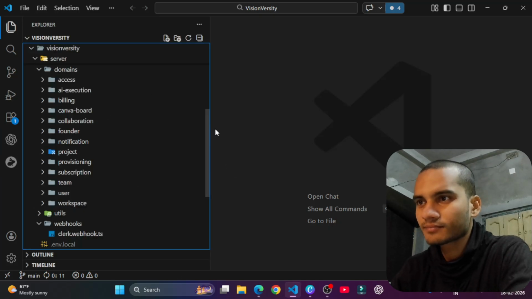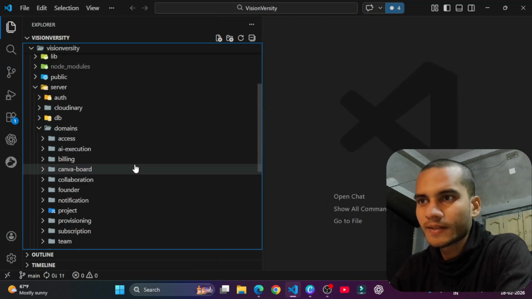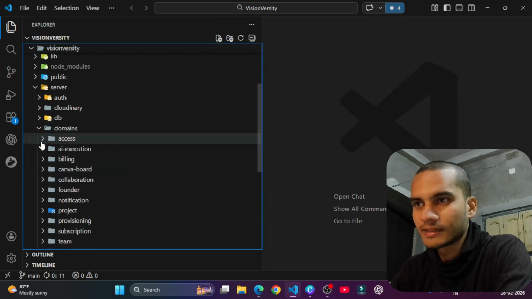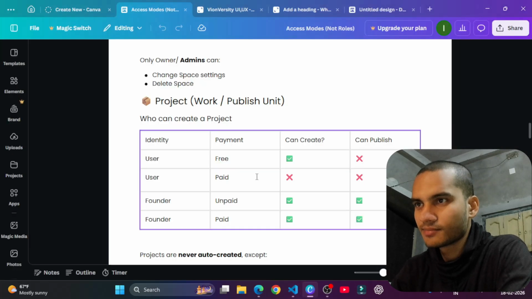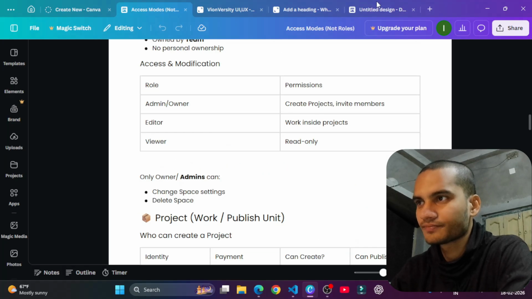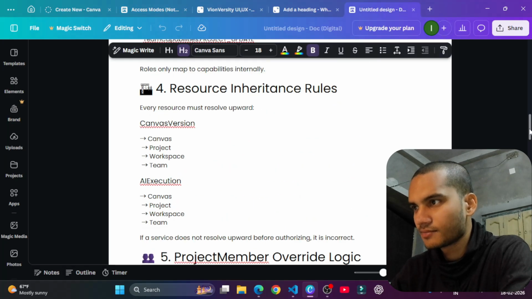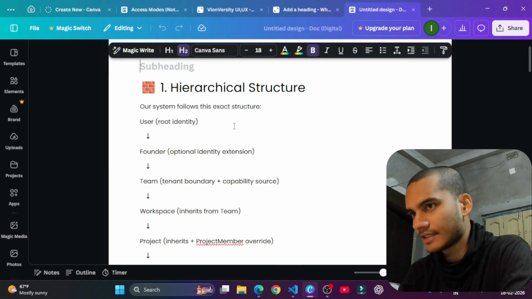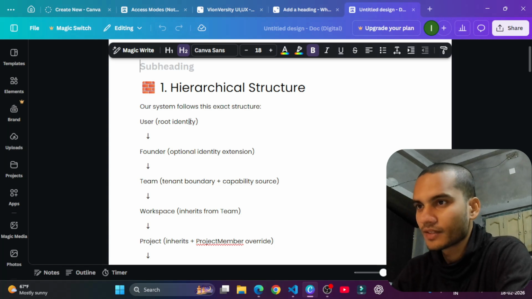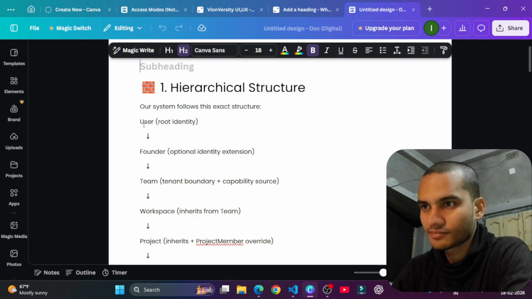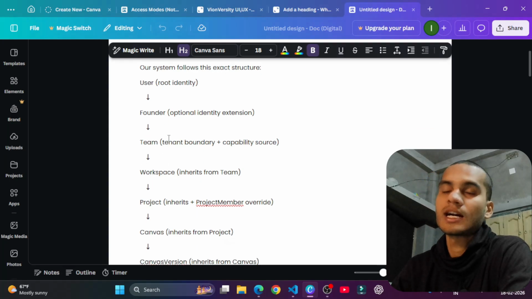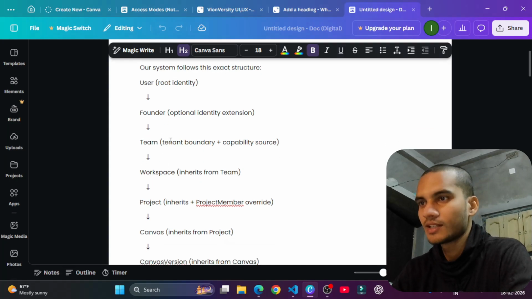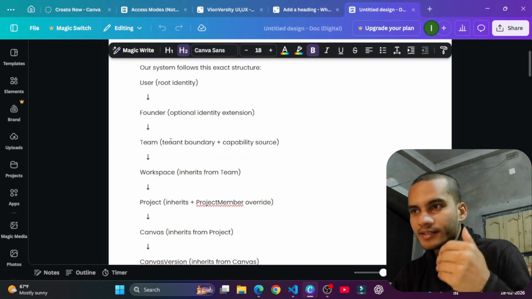Today I will go through my project, because this is my project architecture and hierarchy. As I told you, in a SaaS you first have to understand the permission layer. In my system, user is the root identity, and I also have founder, which is optional, an identity extension.